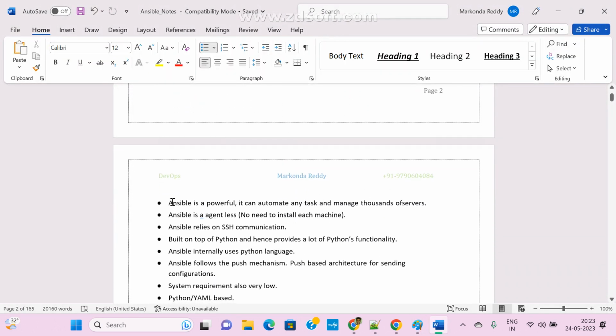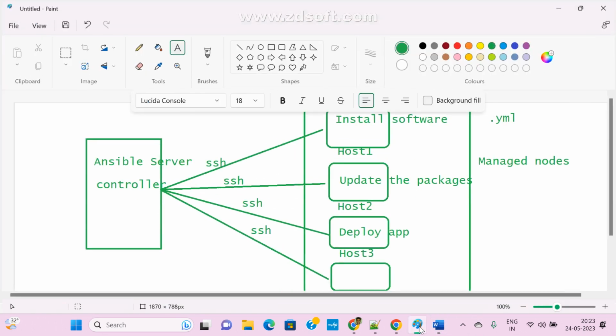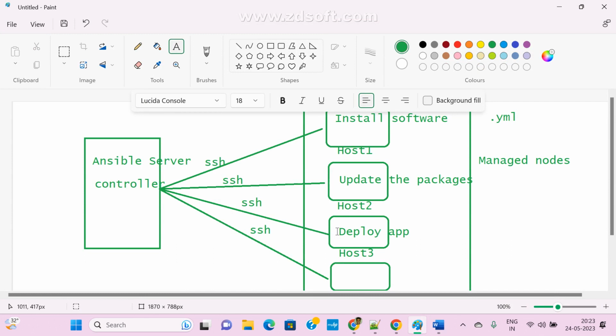Now see here, Ansible is very powerful. It can automate any task and manage thousands of servers. If I want to write some common task, we can run it on all these servers. Ansible is agentless, this is one more thing. Here there is no agent. This is the Ansible controller, and these are the managed nodes. Did I install anything here? Any agent here? No. With the help of SSH only, it connects from your controller to your worker node.